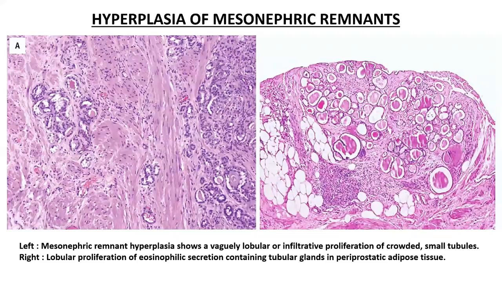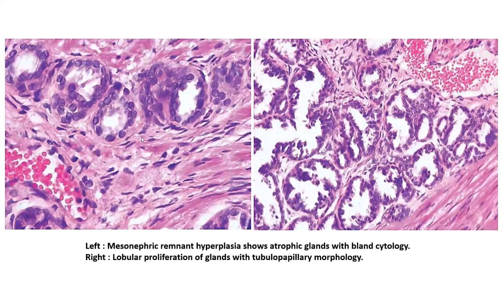Another entity is the hyperplasia of mesonephric remnants, which can actually present in both a lobular or an infiltrative kind of a fashion, and sometimes it has a tendency of being present in the periprostatic tissue, and because of which, again, you might give a false positive diagnosis of a prostatic acinar carcinoma which has infiltrated the periprostatic fat. Now, an interesting thing about these glands is that they're very simple tubular glands, but at the same time, they could also have a slightly complex tubulopapillary morphology.